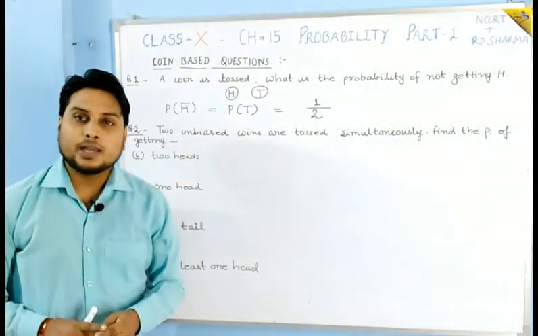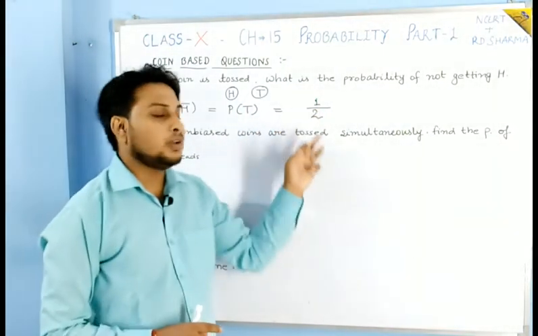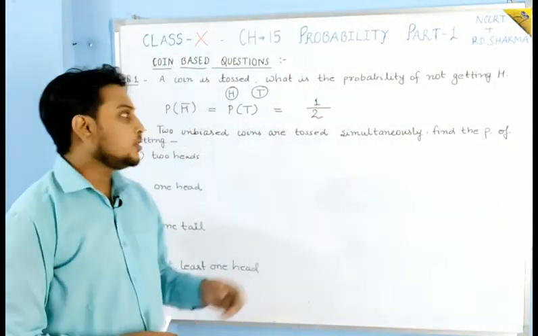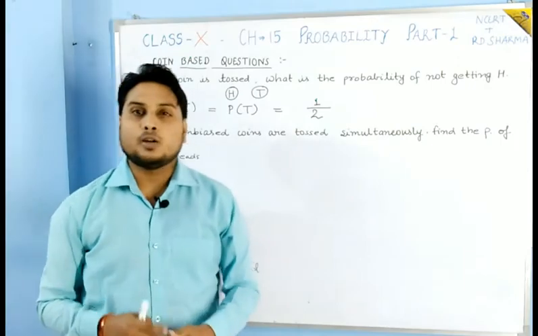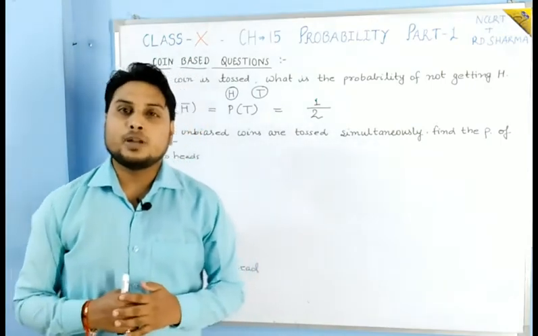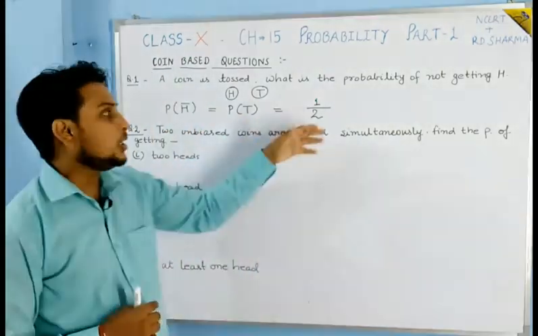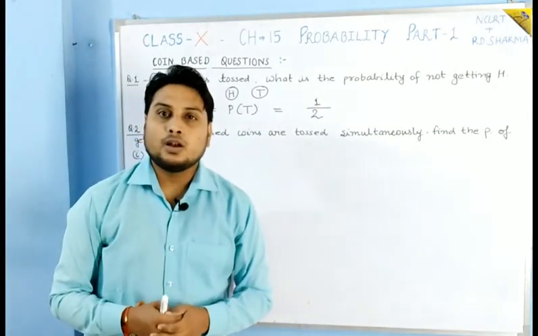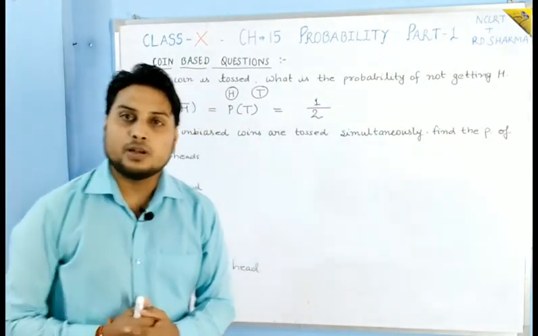So the probability of getting head, that is also 1 by 2. Probability of getting tail, that is also 1 by 2. Probability of getting not head, that will also come 1 by 2. Probability of getting not tail, that will also come 1 by 2. Okay, means 1 by 2.